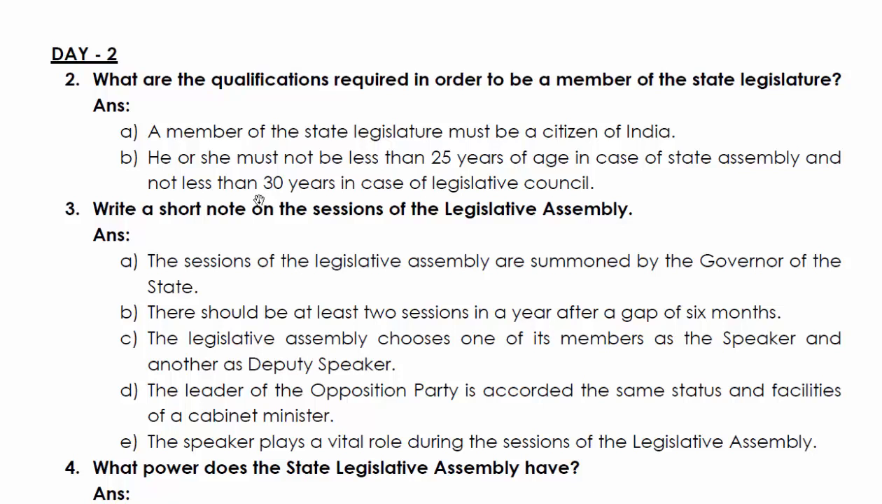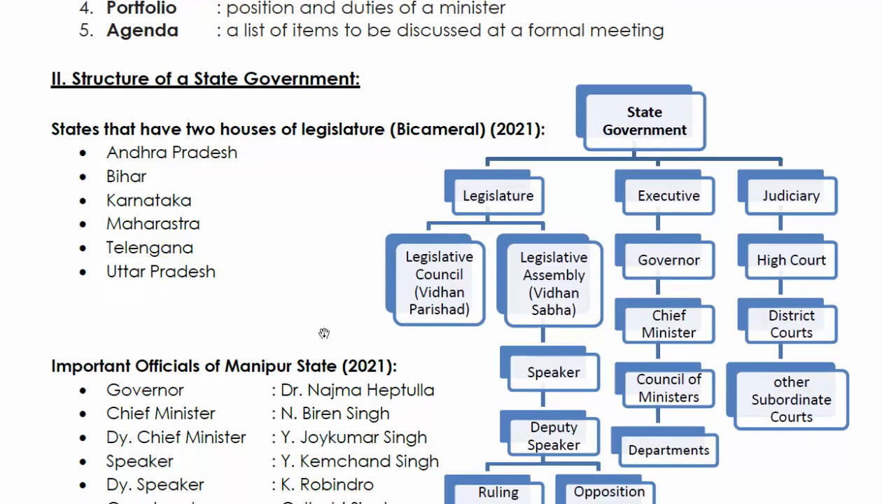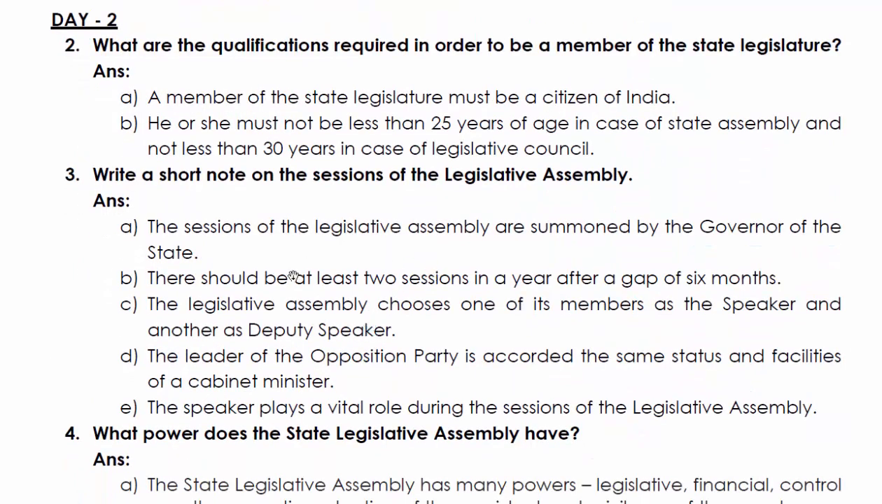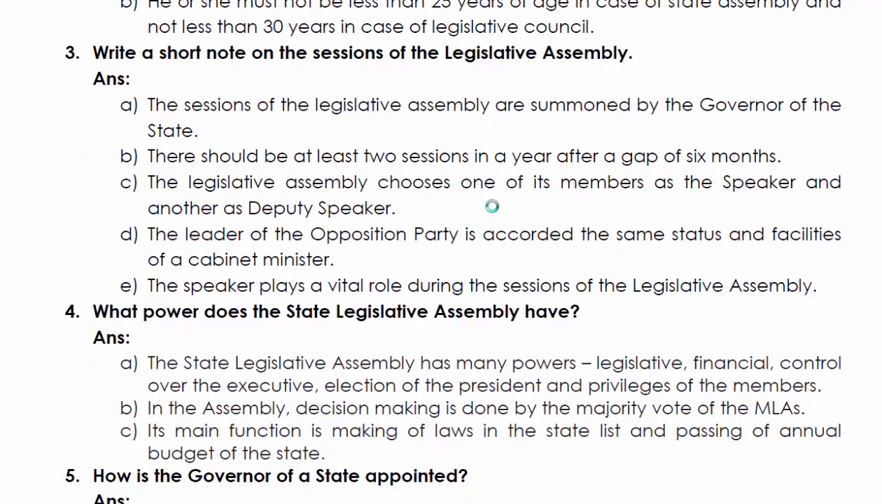You remember what a legislative council is? Vidhan, what do you call that? Vidhan Parishad. No? Okay. Next, write a short note on the sessions of this legislative assembly. The sessions of the legislative assembly are summoned, arranged, by the governor of the state. There should be at least 2 sessions in a year after a gap of 6 months. Thirdly, the legislative assembly chooses one of its members as the speaker and another as deputy speaker.